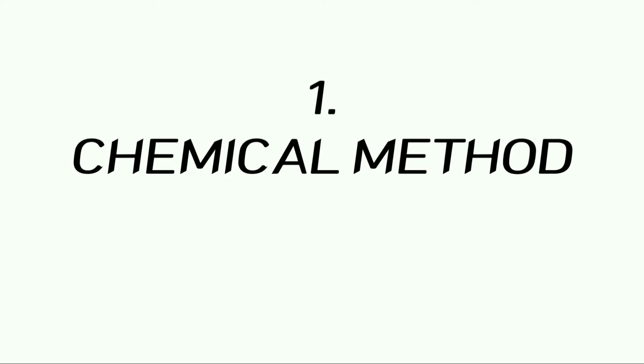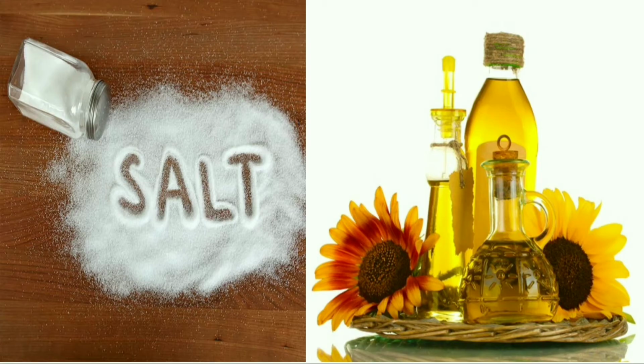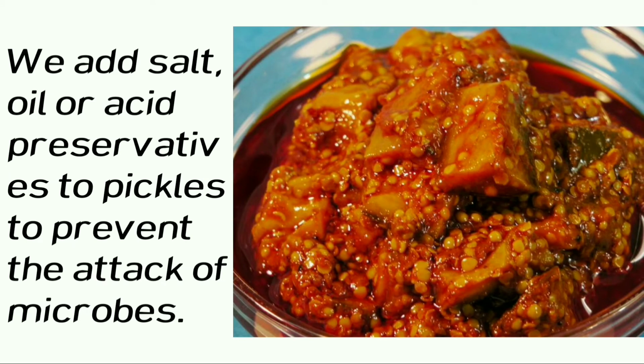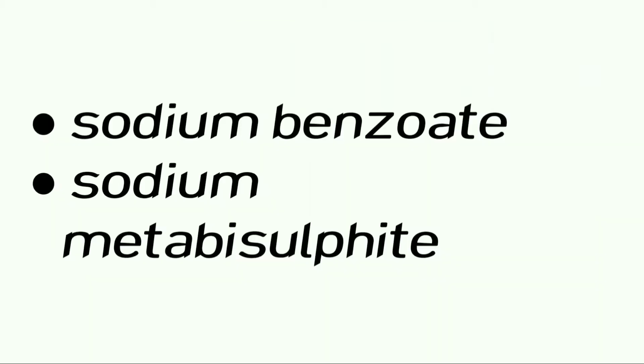Let us start with the chemical method. Salts and edible oils are the common chemicals that are used to prevent the growth of microorganisms. Therefore, they are called preservatives. We add salt, oil or acid preservatives to pickles to prevent the attack of microbes. Sodium benzoate and sodium metabisulfite are some of the commonly used preservatives.